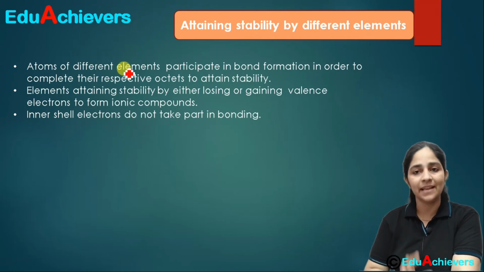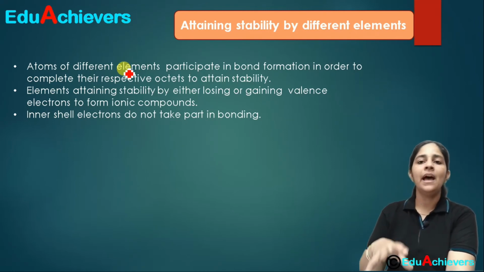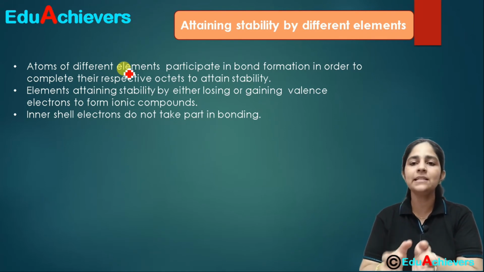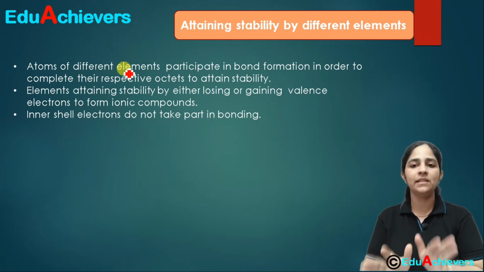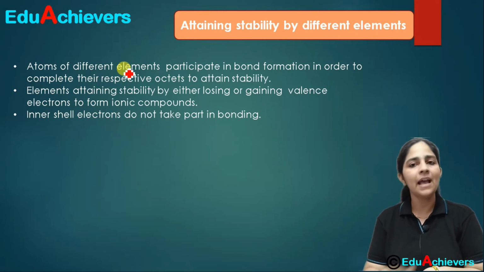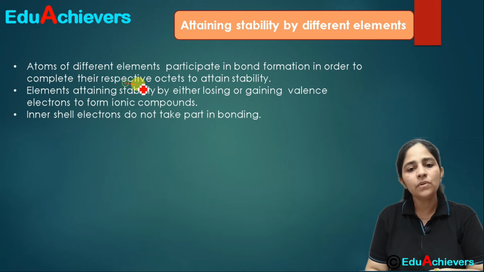That is what the octet rule says. If some atom has 8 electrons in the outermost shell, it will have stability, and it will not react easily with any other atom to form different compounds. So this is very important: they want to complete their octet for their stability.